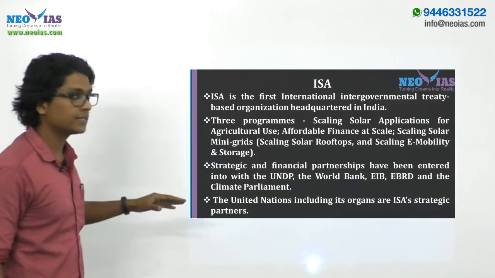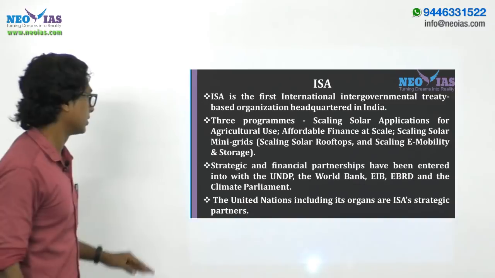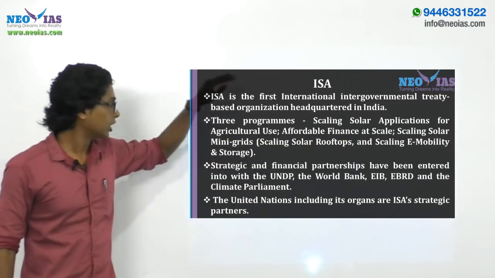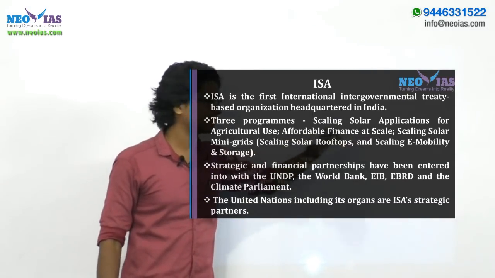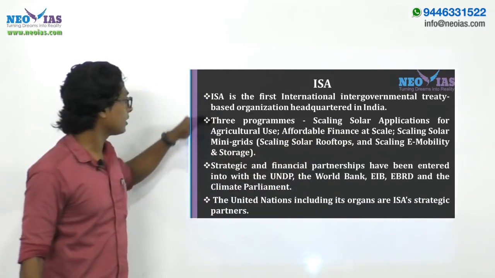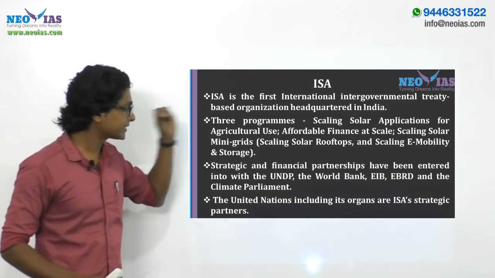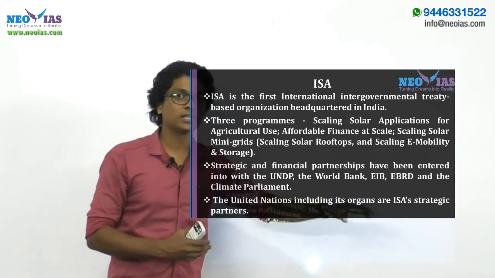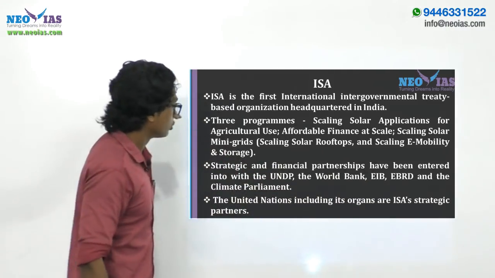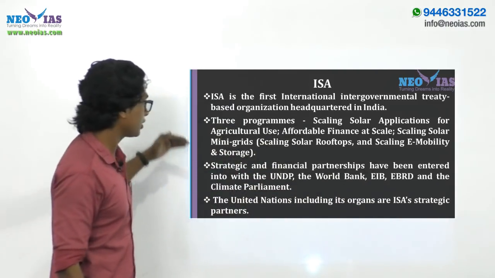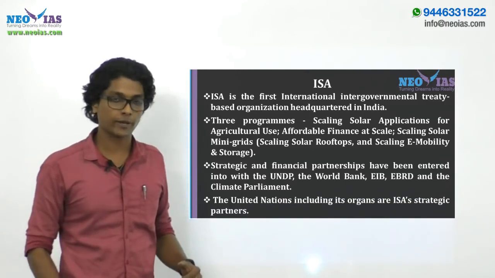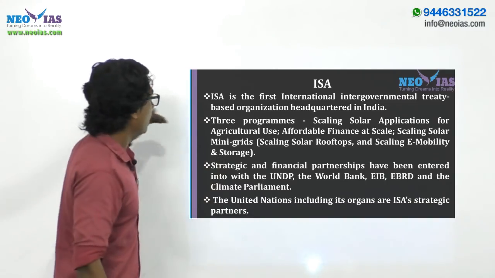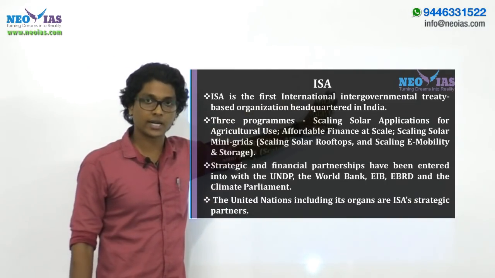Now the ISA has three important programs. One, scaling solar applications for agriculture use. Then affordable finance at scale. Then scaling solar mini grids. Here scaling means taking investments in such things and generating revenue, right? So it might be asked which are the important programs under the International Solar Alliance, right?